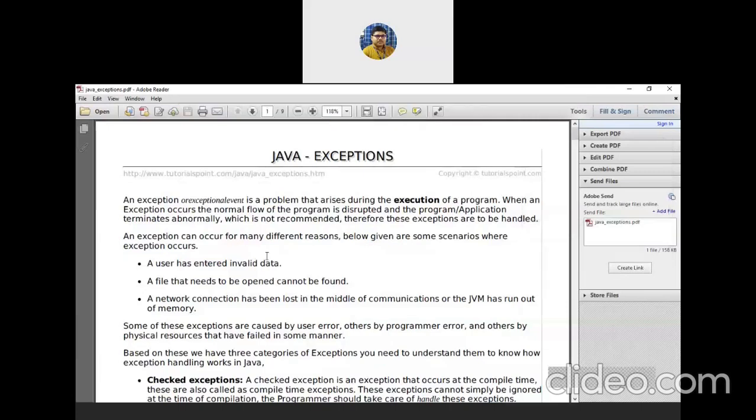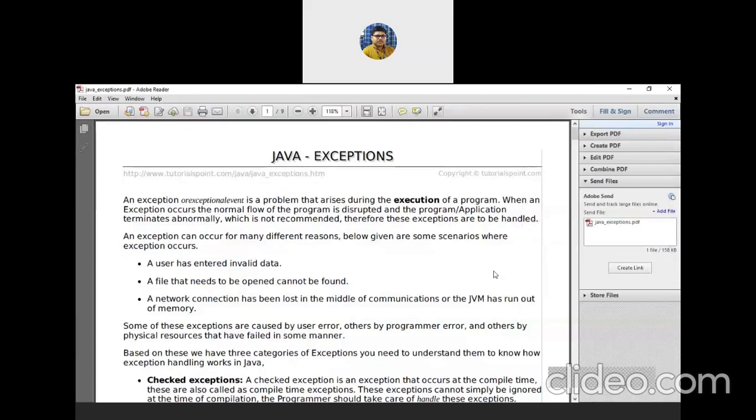Let me share a note with you. I will send this note through mail. Let me share the screen. Fine, look. Hopefully it is visible to all of you.